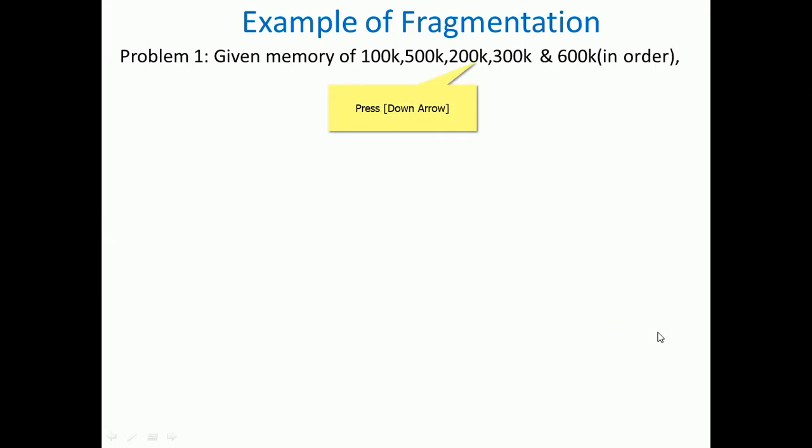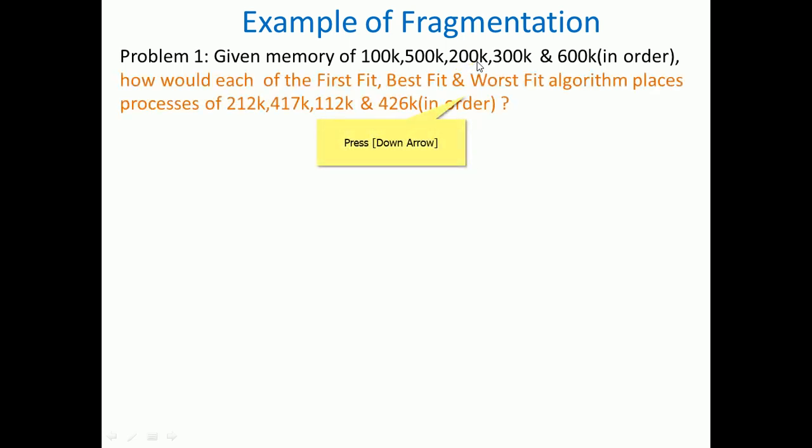So that is an example of fragmentation, where you can see the problems. Let us consider the given memory partitions of 100 kilobytes, 500 kilobytes, 200 kilobytes, 300 kilobytes and 600 kilobytes, in order. With dynamic partitioning, first fit, best fit and worst fit algorithms respond to jobs of 212K, 412K, 112K and 426K arriving in order.